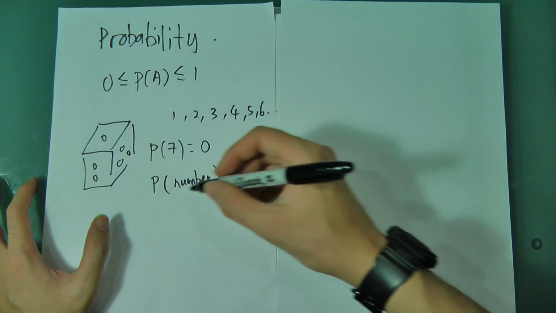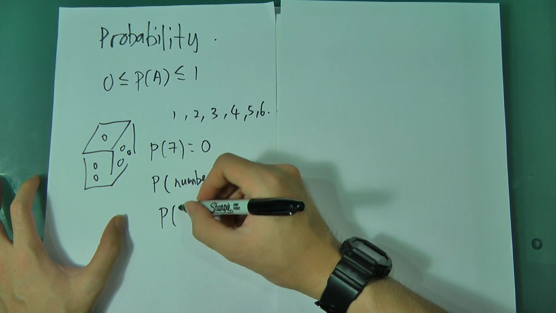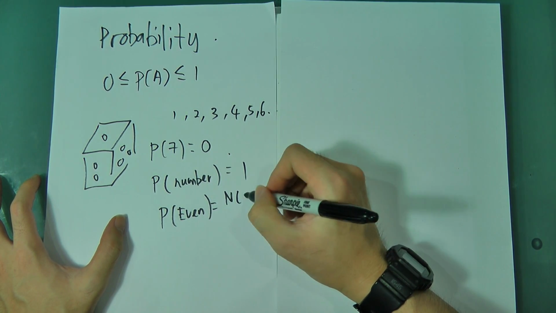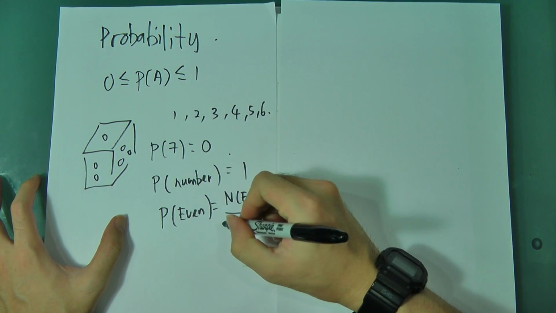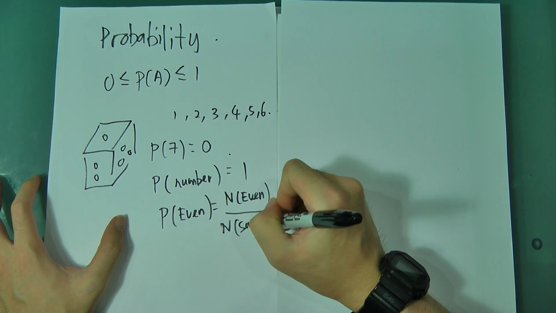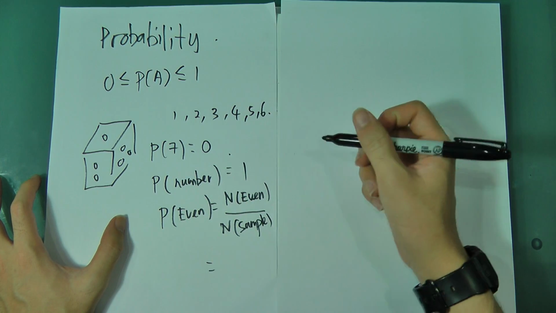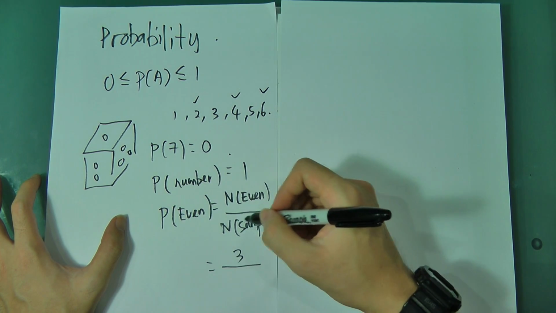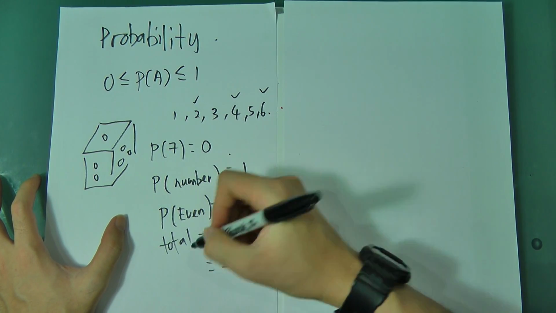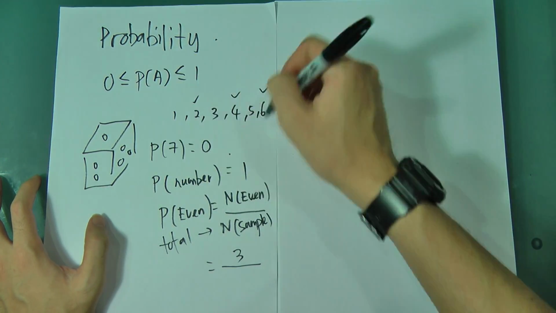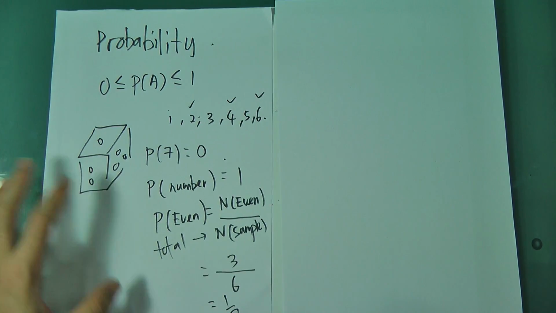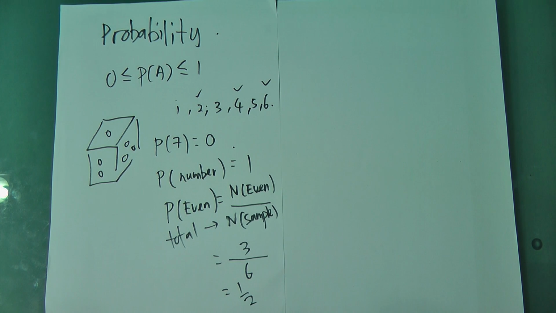Alright. For example, I want the probability of getting an even number. Then this one you have to calculate. It is the number of even numbers divided by the number in the sample space. Sample space means something like the total. How many even numbers here? 1, 2, 3. Sample space always means total: how many numbers for the whole thing? You got 1, 2, 3, 4, 5, 6. So the probability is 1 over 2. Okay, this is some very simple basics about probability. However, in MX we're going to learn something deeper.